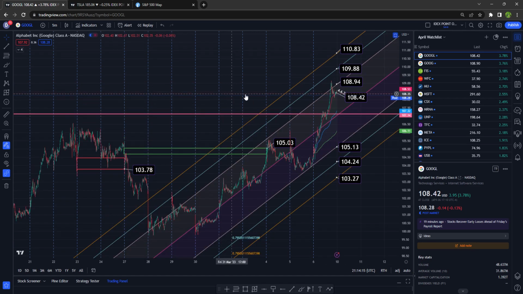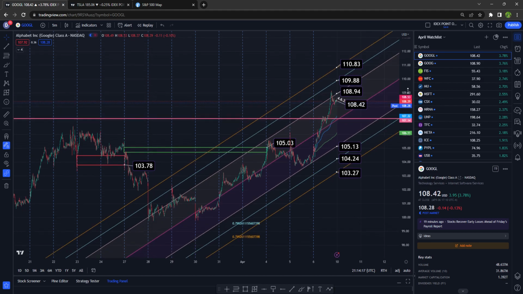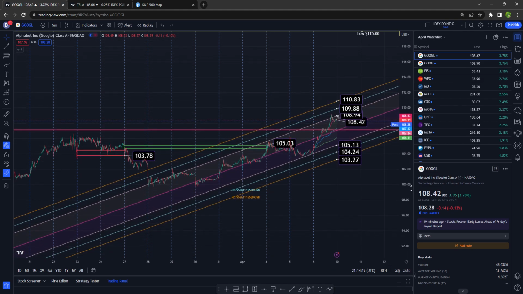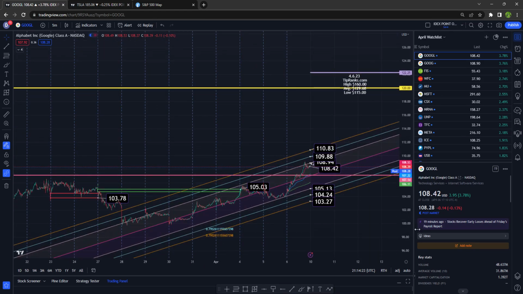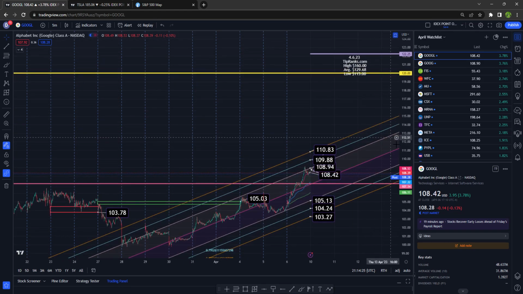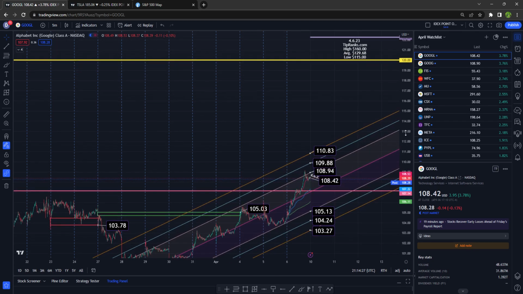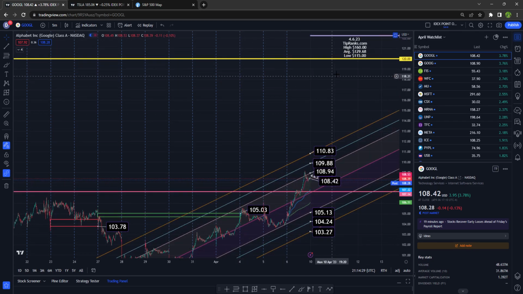Now I want to show you what the analyst price predictions are on tipranks.com. Ignore this pink line, that's an old price prediction, as well as that yellow line. All right, on tipranks.com, the high forecast is $160. The average is $129, and the low is $115.